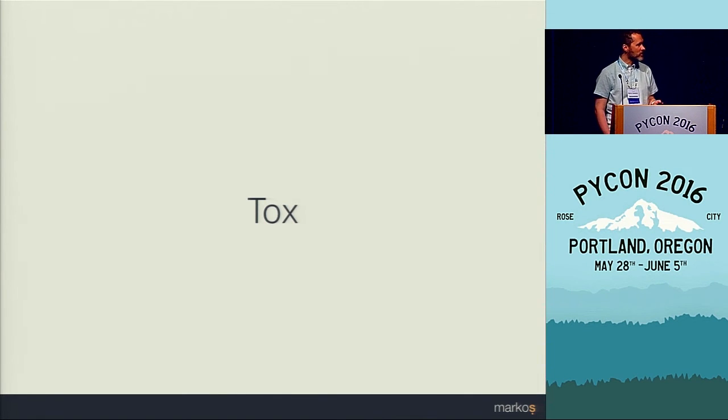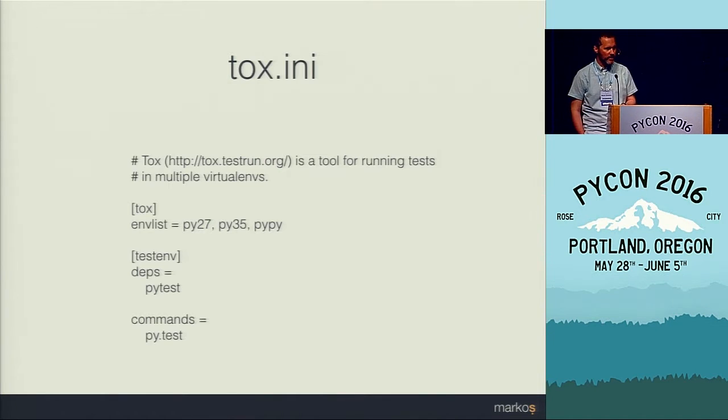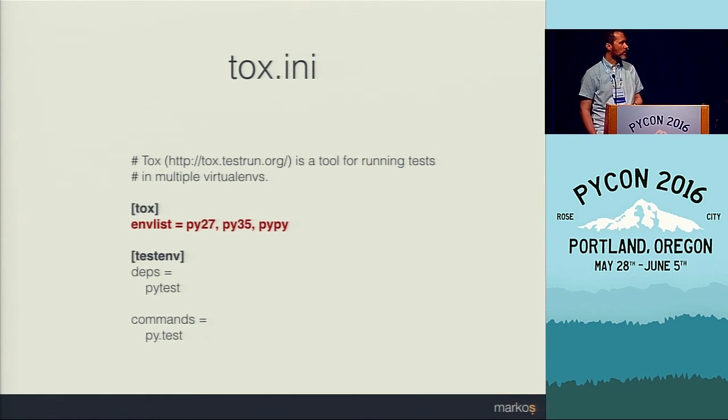But to be able to use it, we need to configure it first with the tox.ini file, which basically consists of two parts, tox and testenv. So in tox, we list the test environments that we want to use with the envlist parameter.